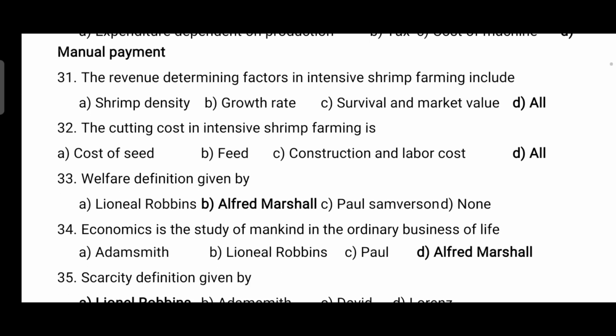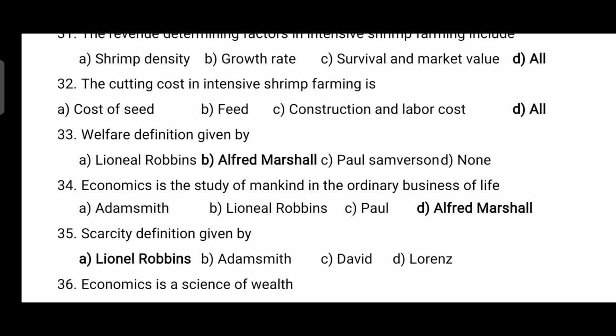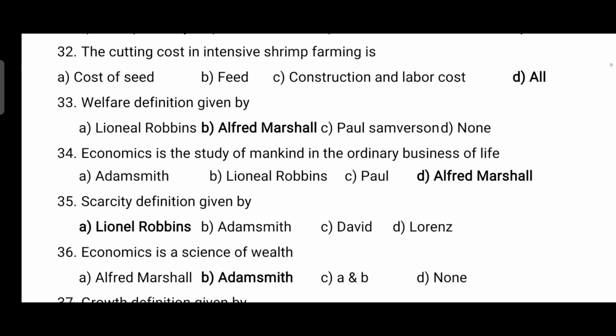Next question, the revenue determining factors in intensive shrimp farming include, so correct answer is shrimp density, growth rate, survival and market value. The cutting cost in intensive shrimp farming is, cutting cost includes cost of seed, feed, construction and labor cost. Welfare definition given by Alfred Marshall.